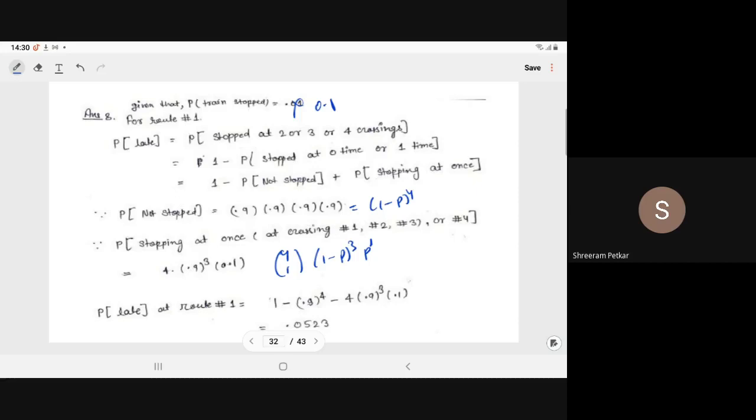Means what we are saying: at the first there is a stop, and at the second, third and fourth there is no stop. Or at the first no stop, at the second a stop, and in the third and fourth no stop. Then in the first two no stop, in the third a stop, and in the fourth again no stop. And in the first three no stop, but in the fourth there is a stop. That is the logic, so you can understand by any means.